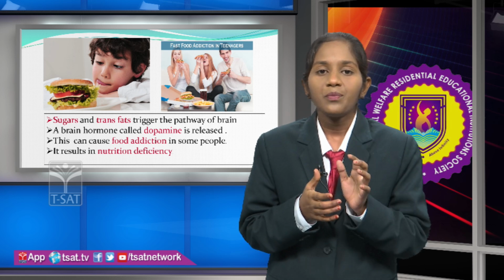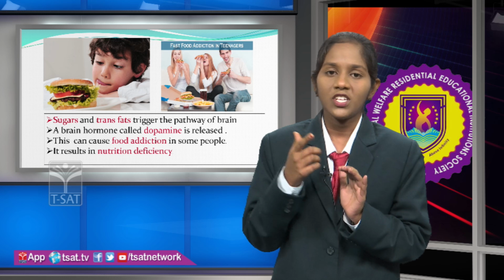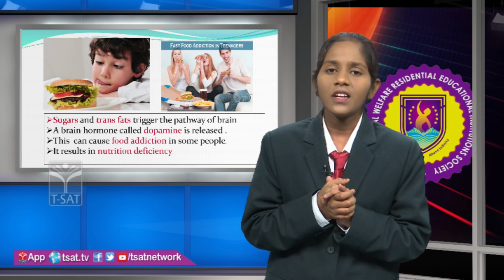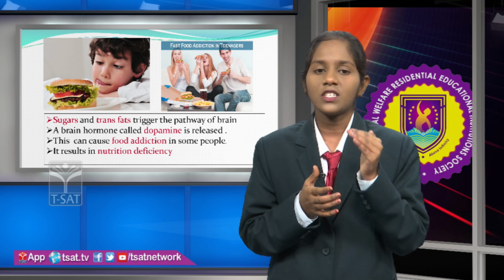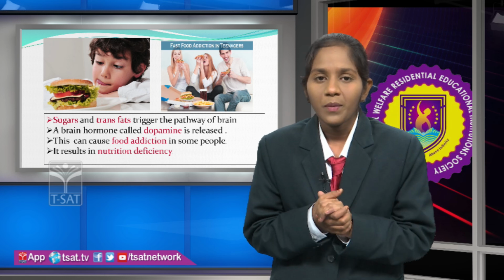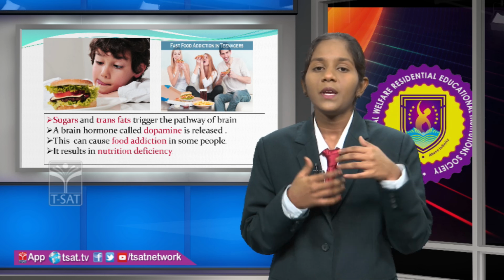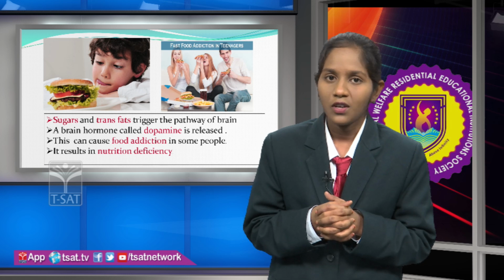We can interpret these dopamine signals as pleasure. So, when the children and the teenagers become addicted to such secretions of dopamine, automatically they become addicted to the consumption of junk food.